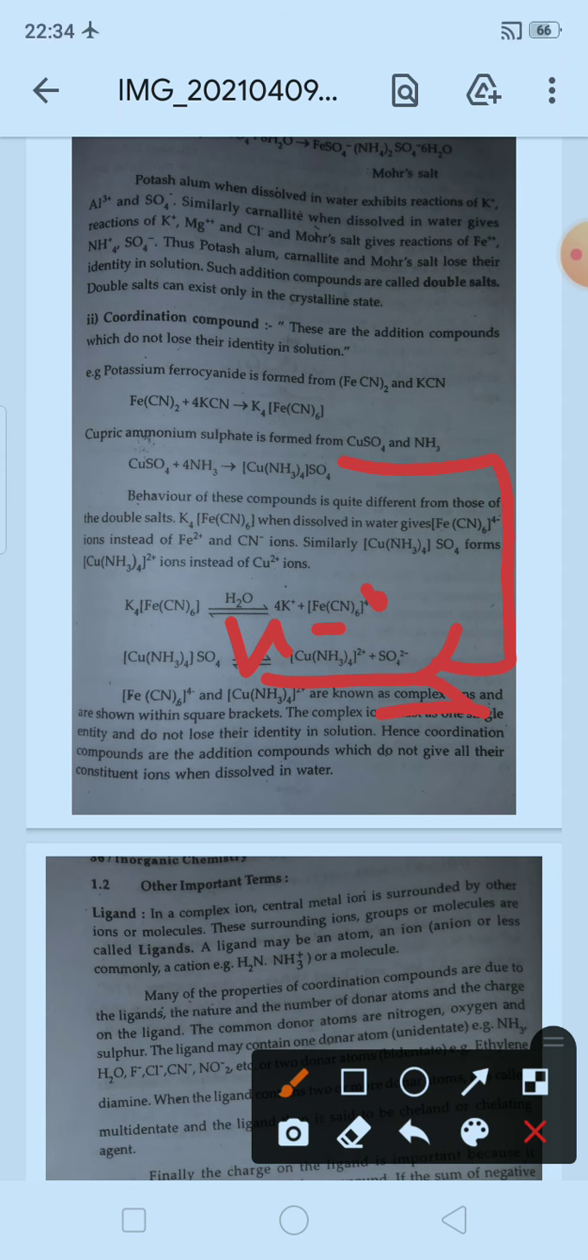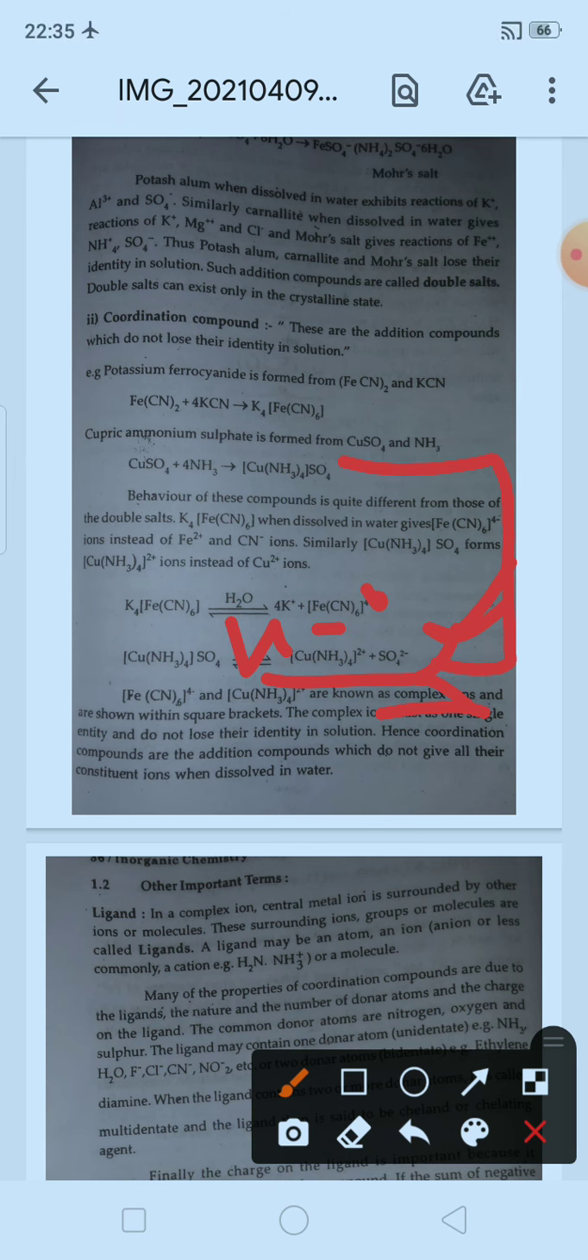Here we are not getting any single dissociated ions. We are getting a group of ions in a complex way. As there is a formation of complex ion, they are not losing their identity in the solution. That is why these coordination compounds are called complex compounds.